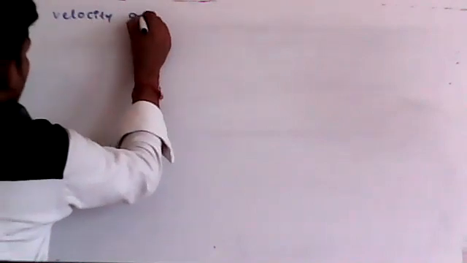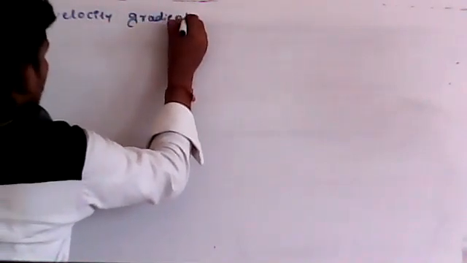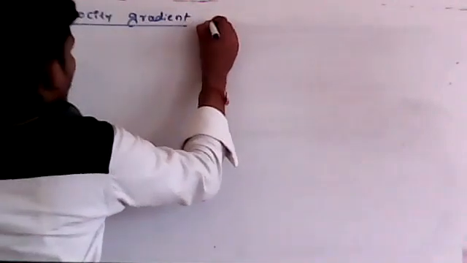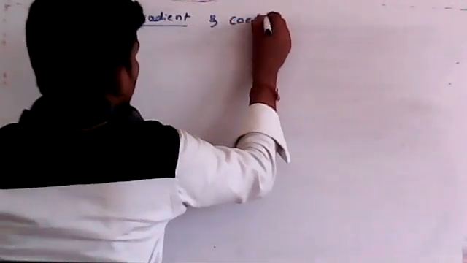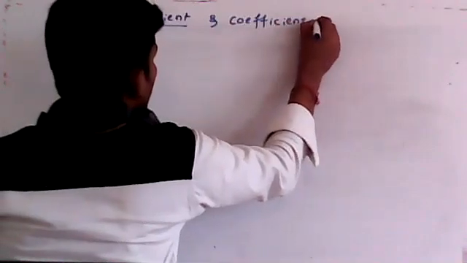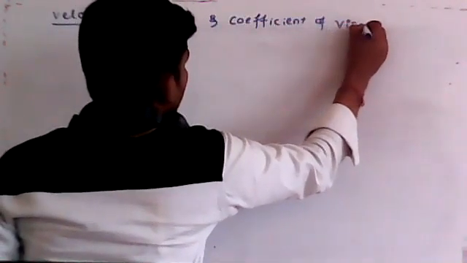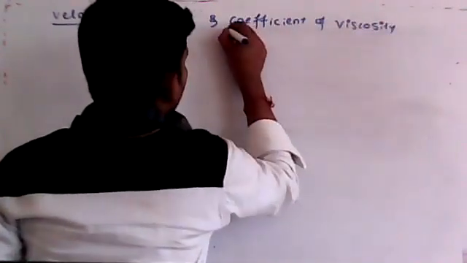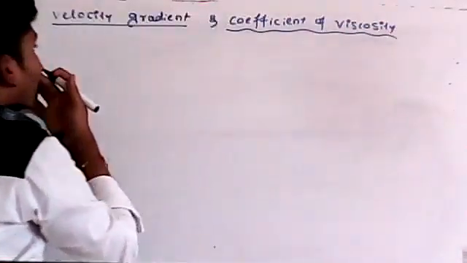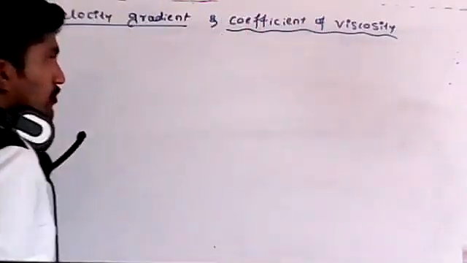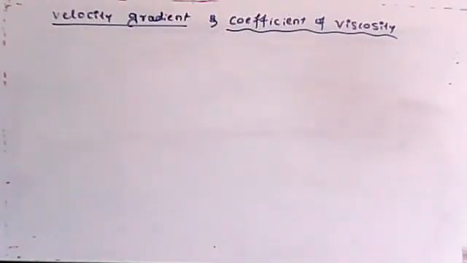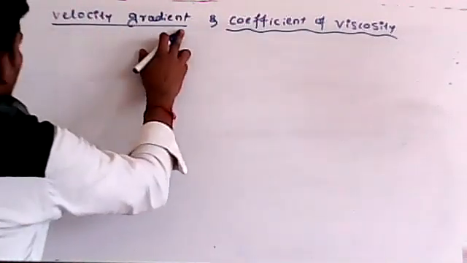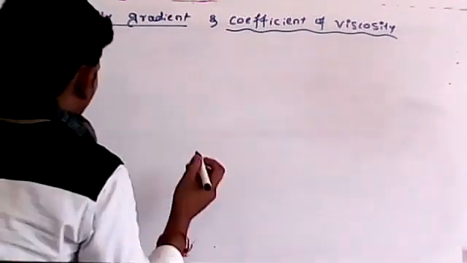Remember students, we will move to the next concept, that is velocity gradient. And one more concept is there, which I just told you, the coefficient of viscosity. Both are very important for 1 mark, and some problems may be asked based on the coefficient of viscosity. We'll see some problems later. Let me first explain velocity gradient. What do you mean by velocity gradient?